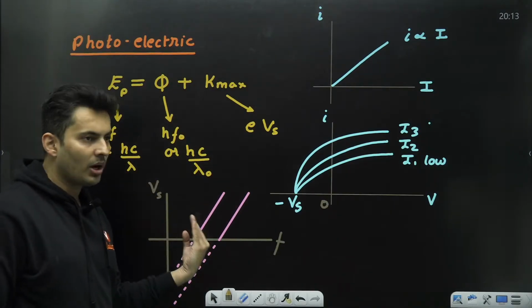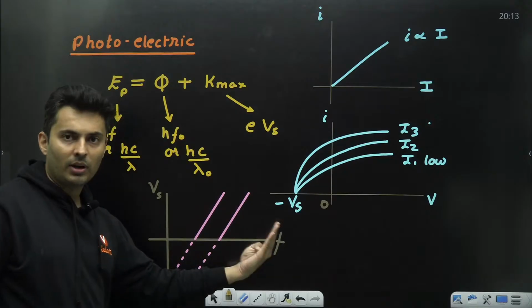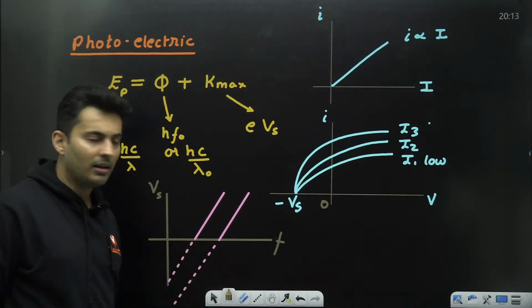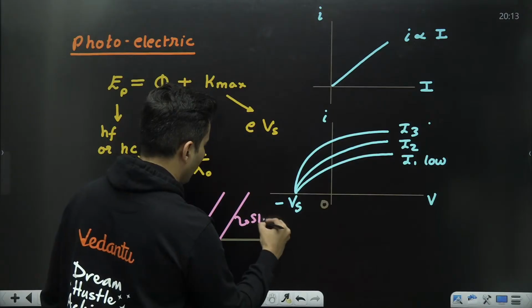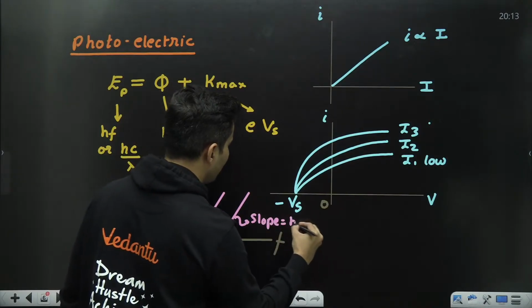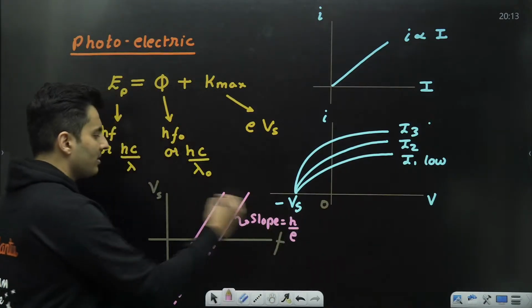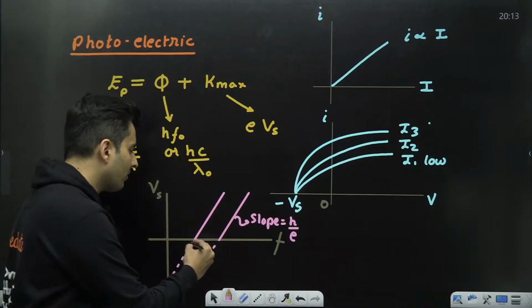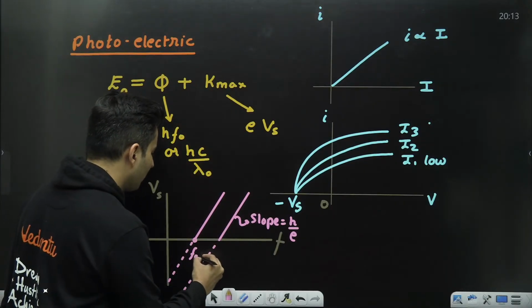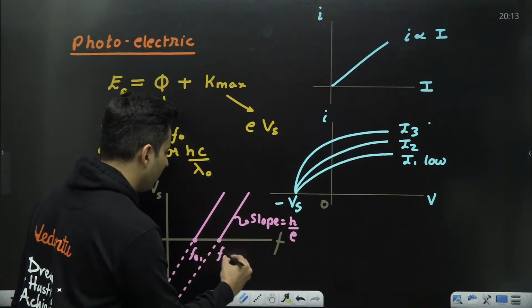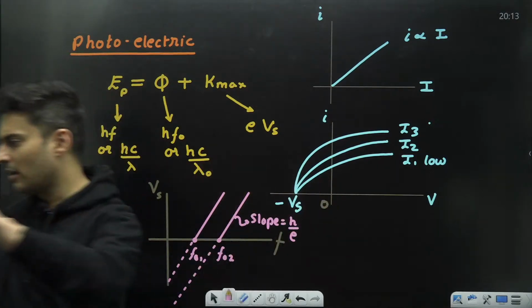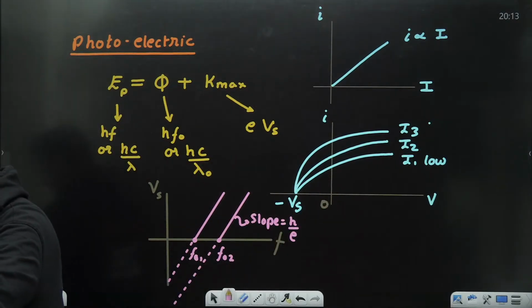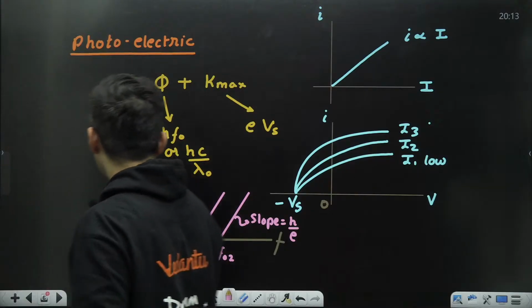This is another important graph, and it is different for different materials. The lines are parallel, the slope is the same, and the slope is h by e. The slope is the same for all the materials. The only thing which will be different is the threshold frequency, which is different for different materials, f01, f02, f03, like that. So these are the major graphs which you should remember. Okay, got it? Shall we continue now?